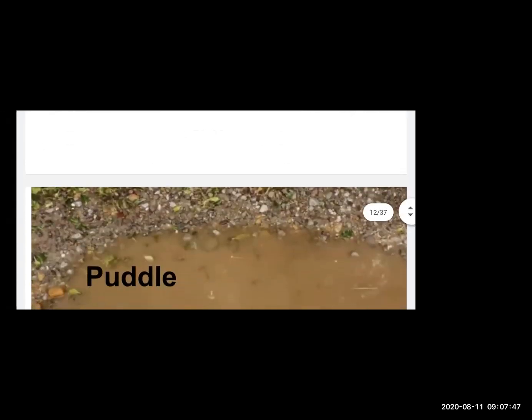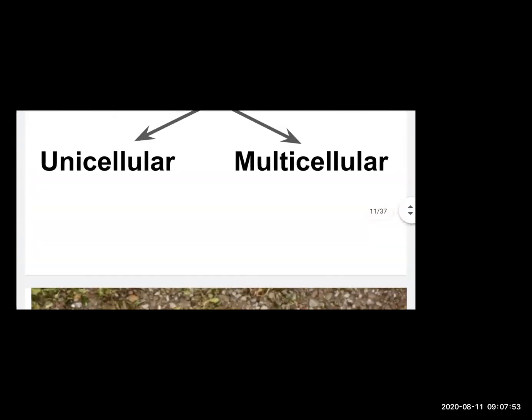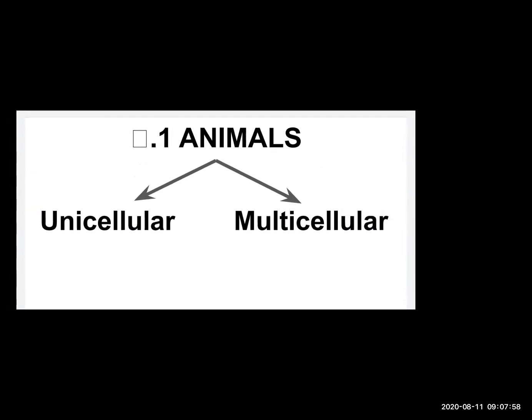A unicellular animal means the animal which has a single cell in it. And the word multi means more than one. So unicellular and multicellular animals.